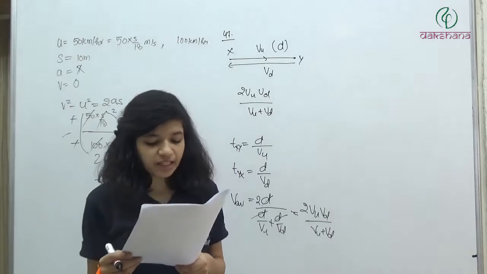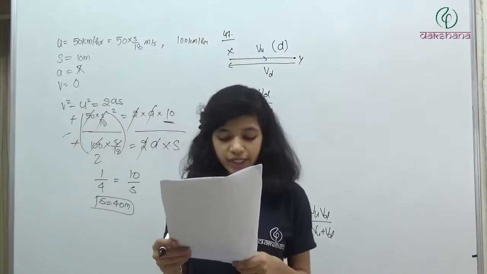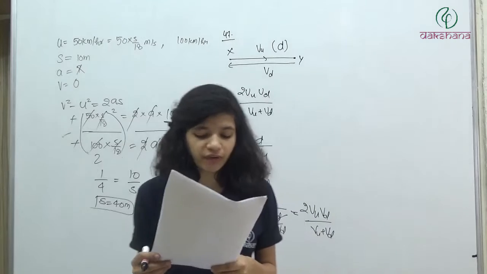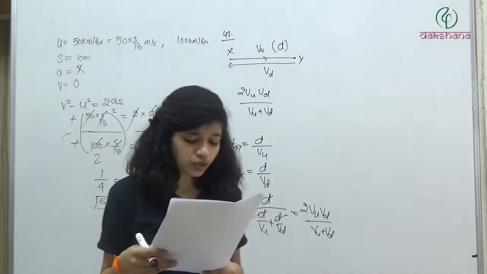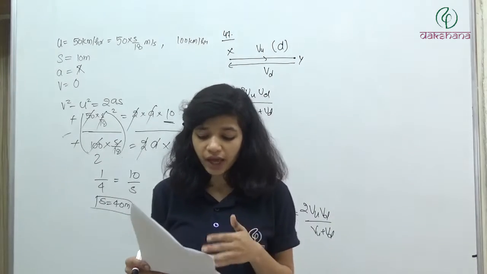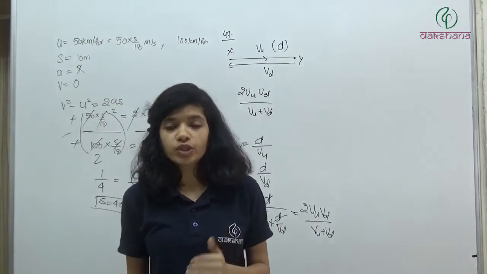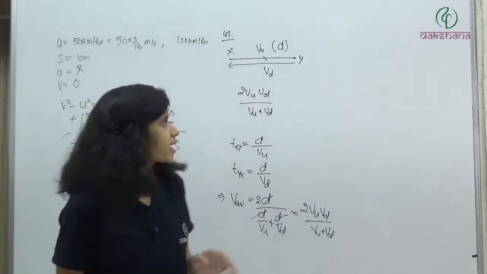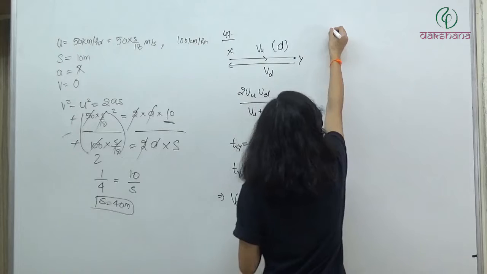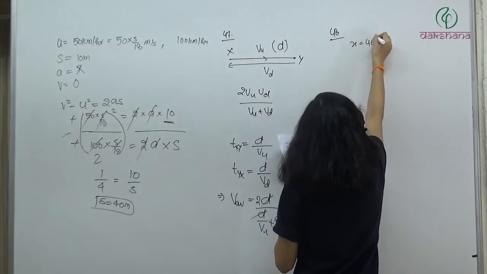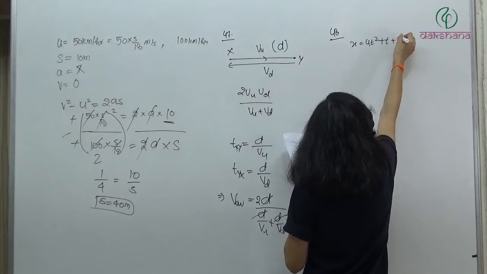Next, question number 48. The displacement is given by x is equal to 4t square plus t plus 5. The acceleration at t is equal to 5 seconds will be? This question is also very simple. We have x. How will we find the acceleration? First differentiation will give us the velocity. Second differentiation will give us the acceleration. So in question number 48, we have x is equal to 4t square plus t plus 5.